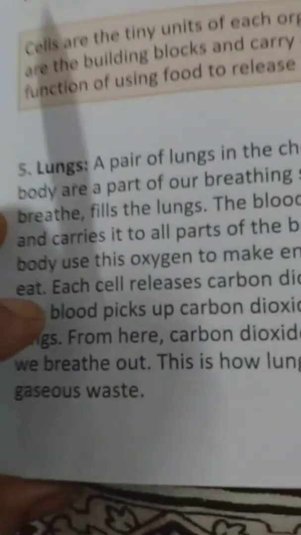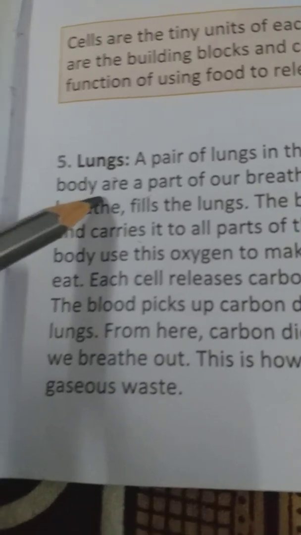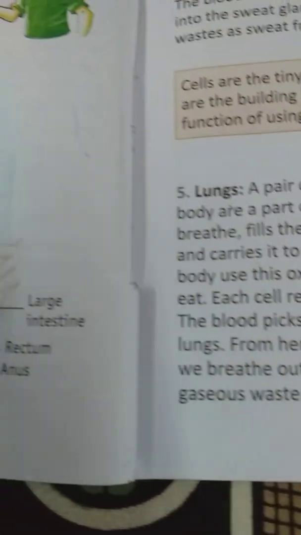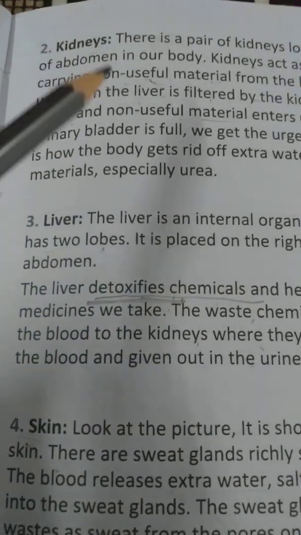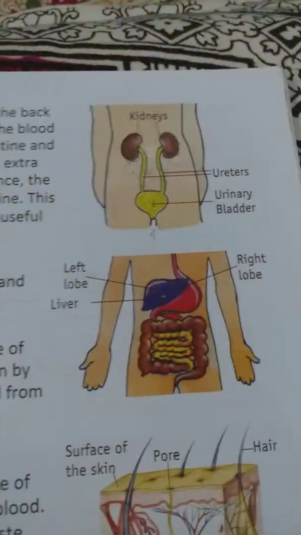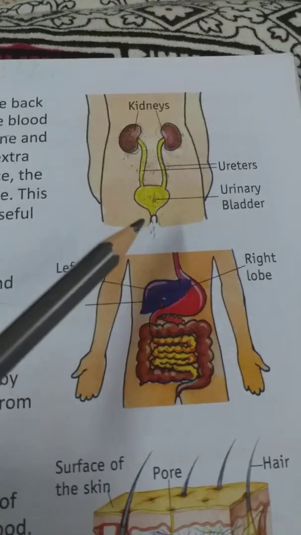Next part of the excretory system is lungs. So as in our previous video, I have explained to you about the large intestine. It removes solid waste. Okay, kidneys, I have explained to you, it removes liquid waste, okay, through the urethra.